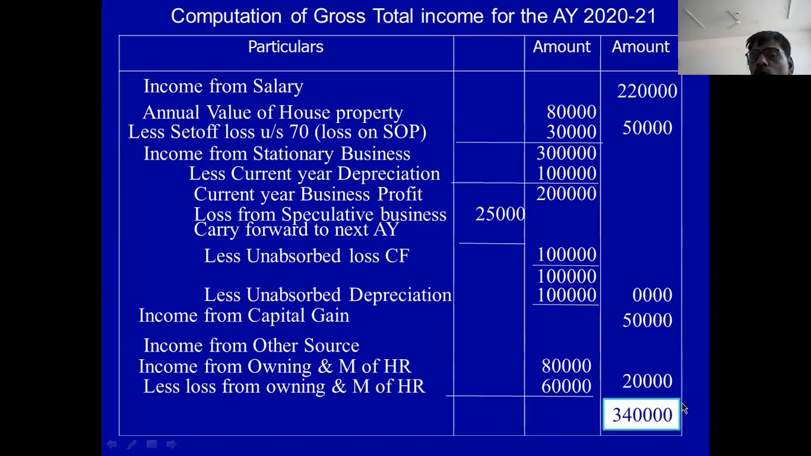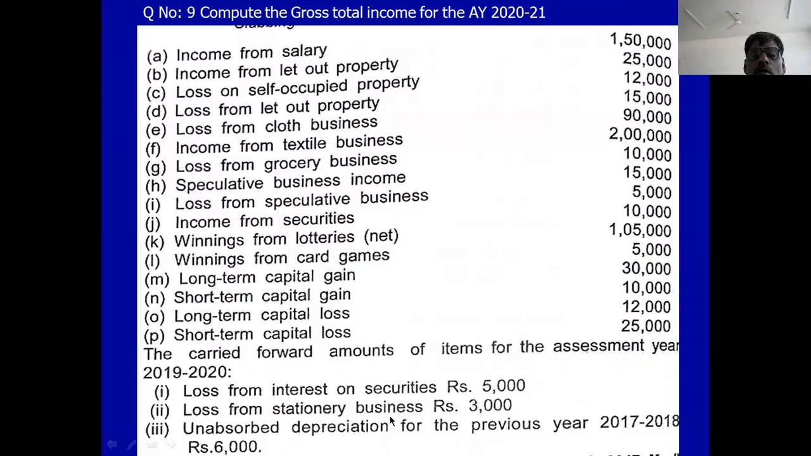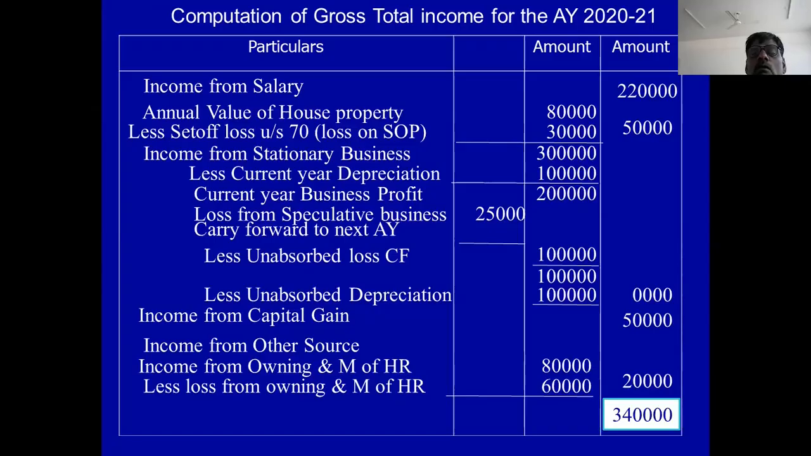So the total of this is 3,40,000. 3,40,000 is called as gross total income. Okay, you write this as gross total income. Remember this.